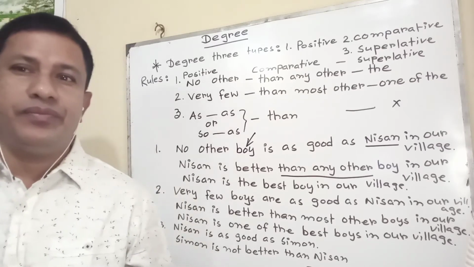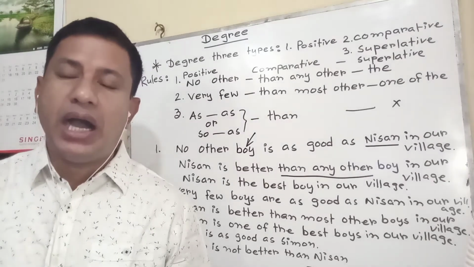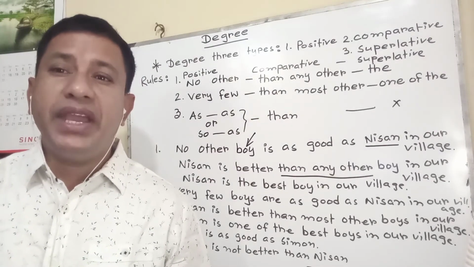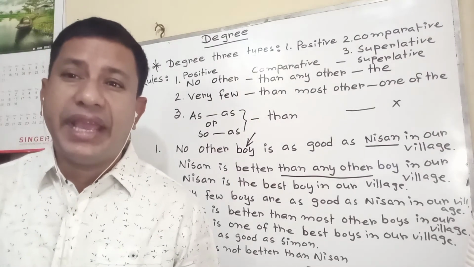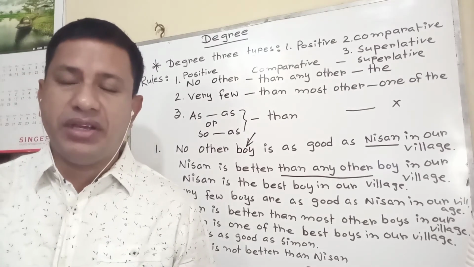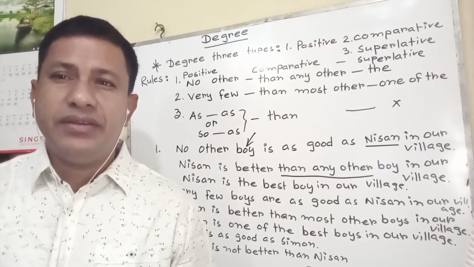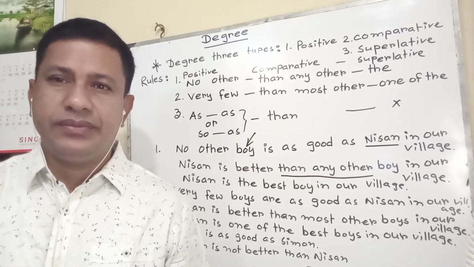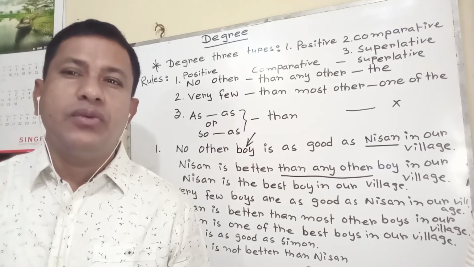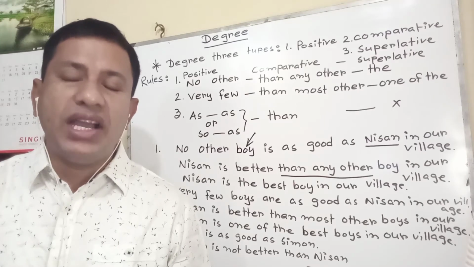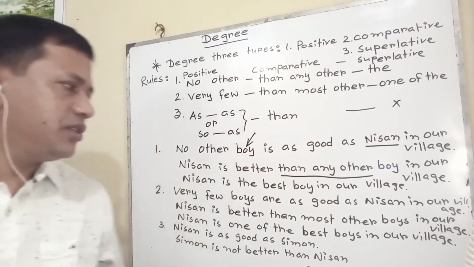Very few people are as wise as Rahman. Rahman is wiser than most other people. Rahman is one of the wisest people. In this way.